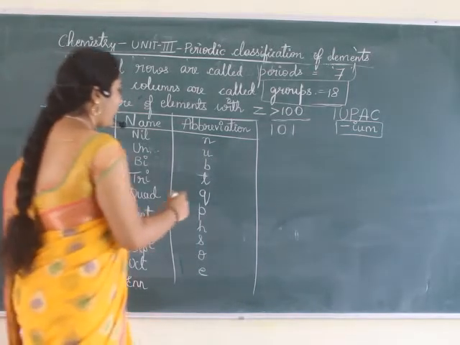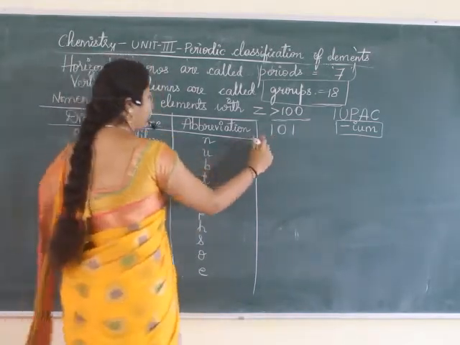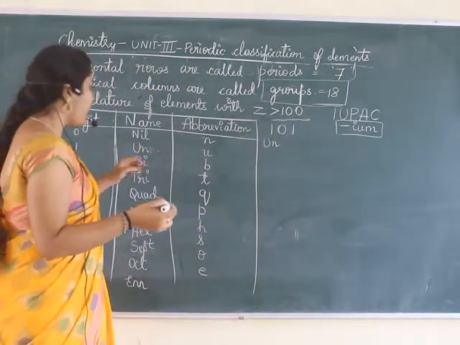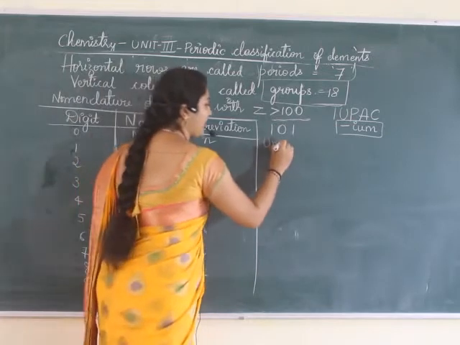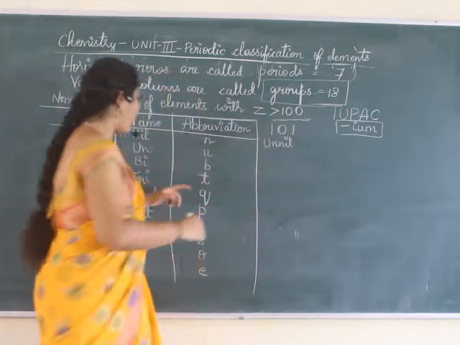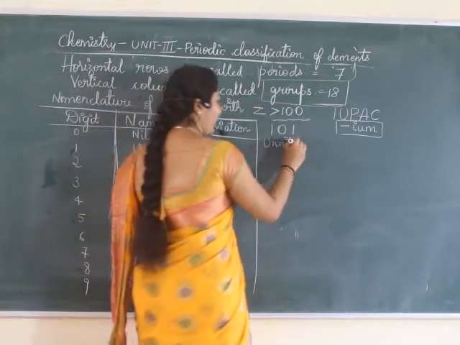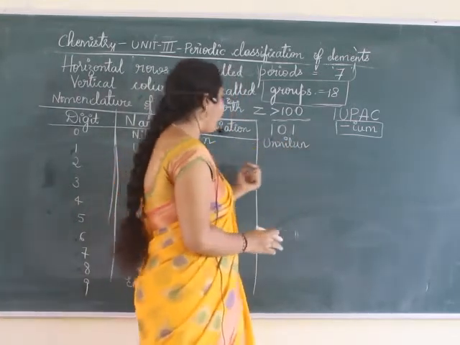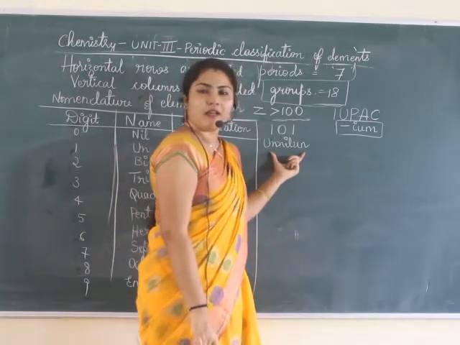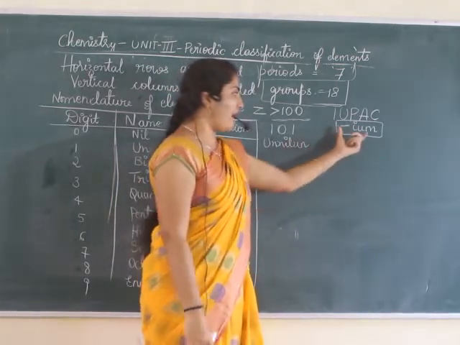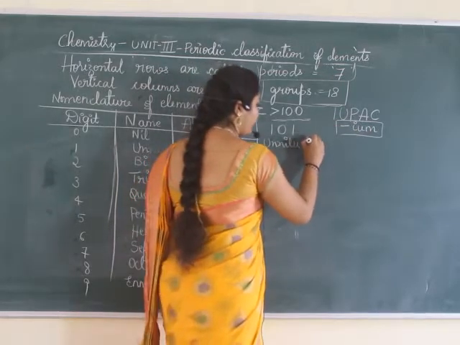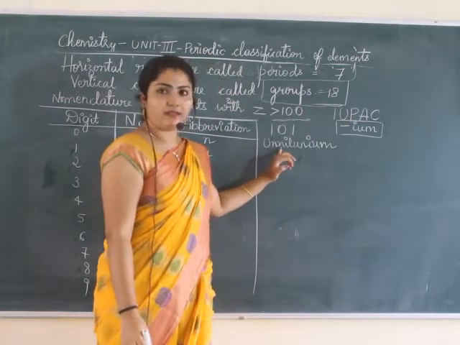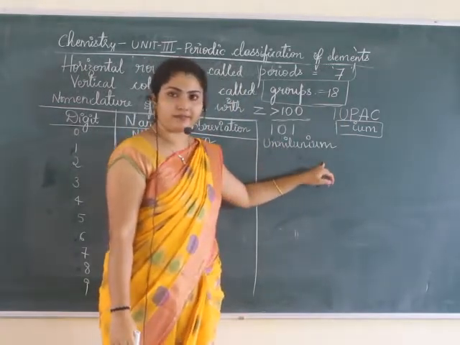So we will start writing for 1, un. Then continuously you have to write without space. For 0, nil, N-I-L. Again for 1, un. Now how should I end the name? I have written the abbreviation, that is the name for these digits, so I have to end it with IUM. So the name is Ununilium.